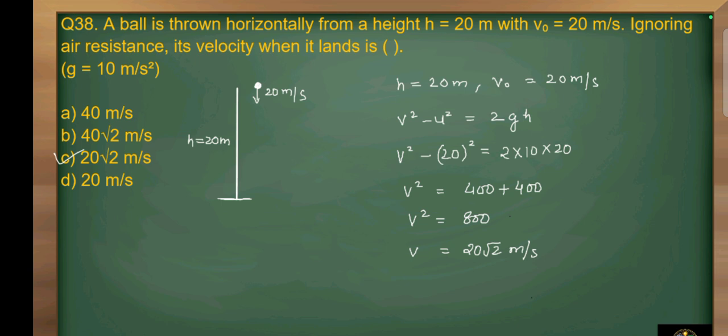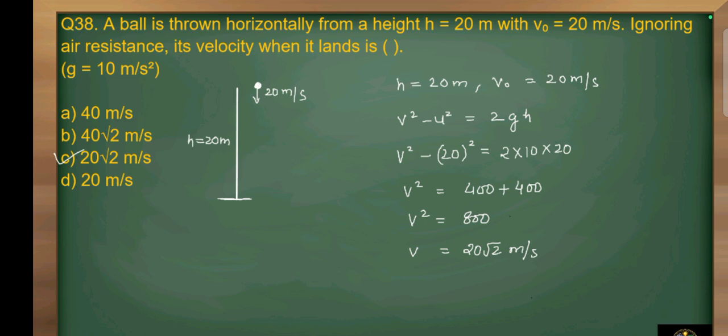So the height of tower or height is given as 20 meter and initial velocity is 20 meter per second. So we will use third equation of motion, that is v square minus u square is equal to 2as, where acceleration here will be acceleration due to gravity, and in this equation we will put the value of initial velocity which is given as 20 meter per second and h is equal to 20. Then we will get v square is equal to 400 plus 400 and v square is equal to 800, so velocity will be equal to 20 root 2 meter per second.